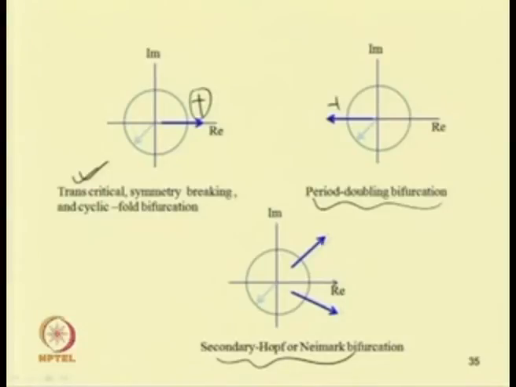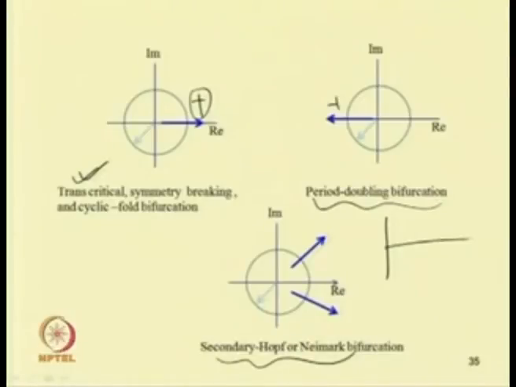So, one may note that the Poincare section of a periodic solution is that of a fixed point response. For example, let us take this periodic solution sin omega t. If we take the Poincare section, that means we sample at a time period T, starting the sample at t equal to t 0 here, and we will find the next point here. The next point will have the same value. So, in case of the periodic response, its Poincare section will be a fixed point.